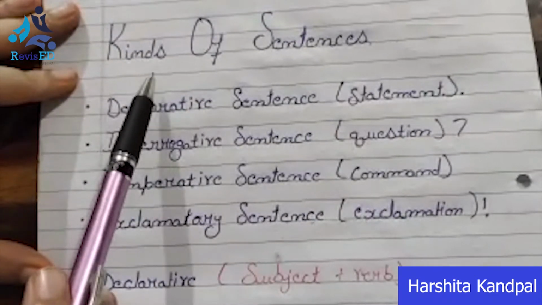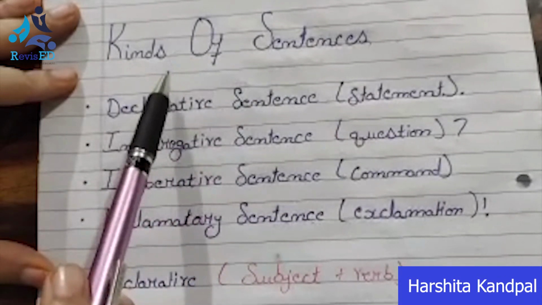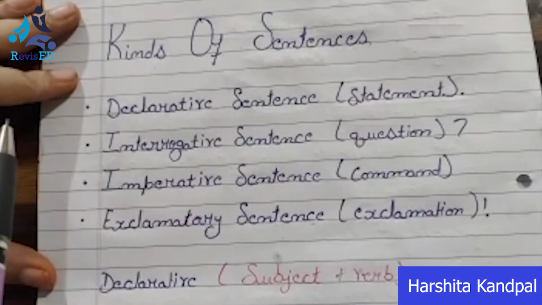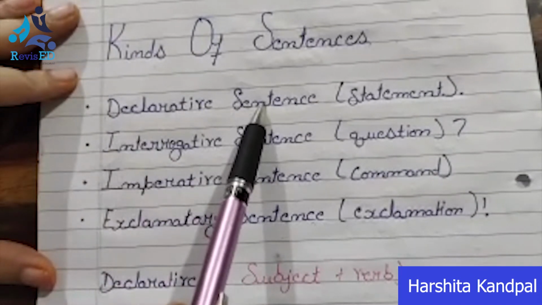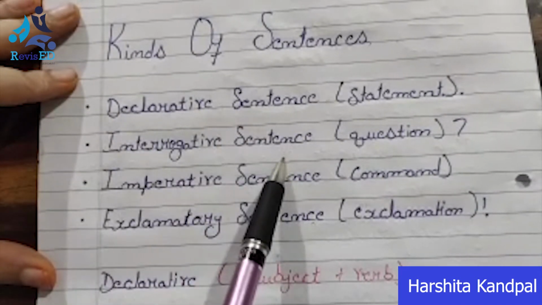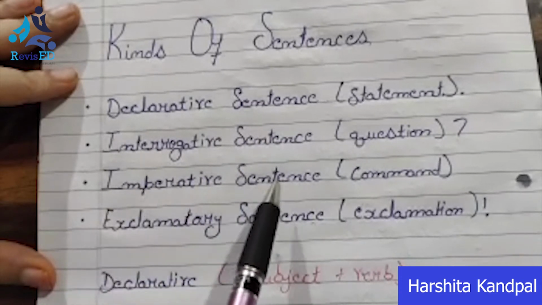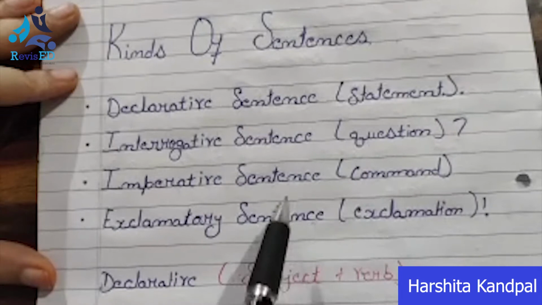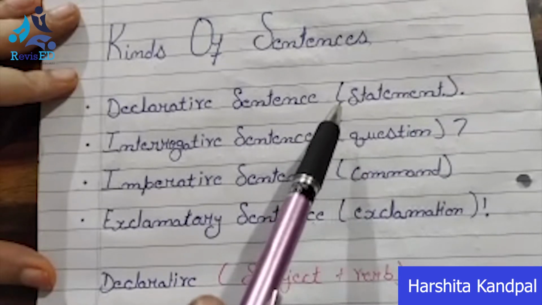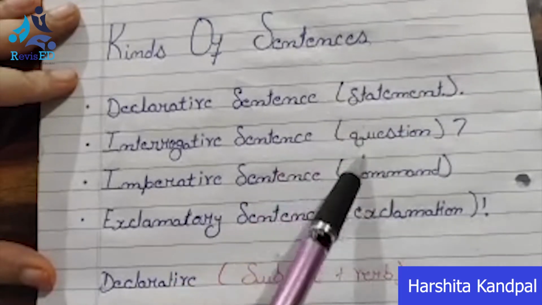Now we will come to our subtopic, that is kinds of sentences. Sentences are of four kinds. First one, declarative sentence. Second one, interrogative sentence. Third one, imperative sentence. And the fourth one, exclamatory sentence. Here you can see that I have written something in brackets.